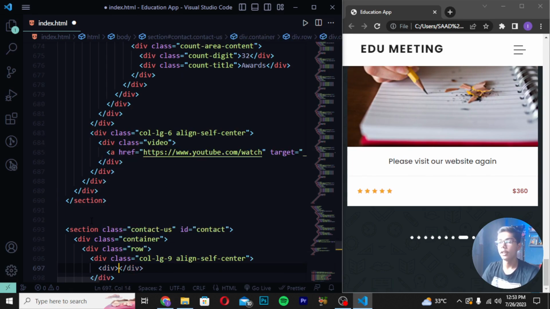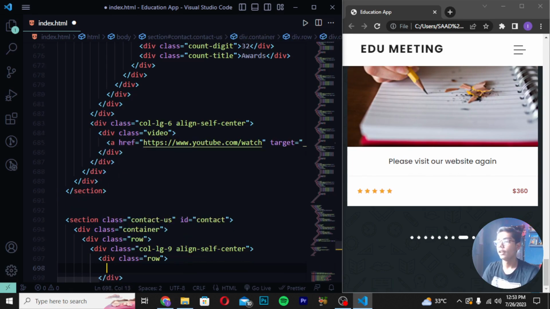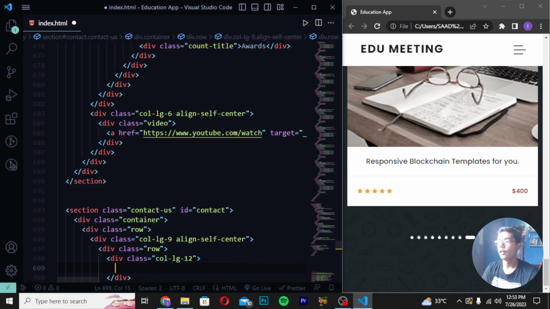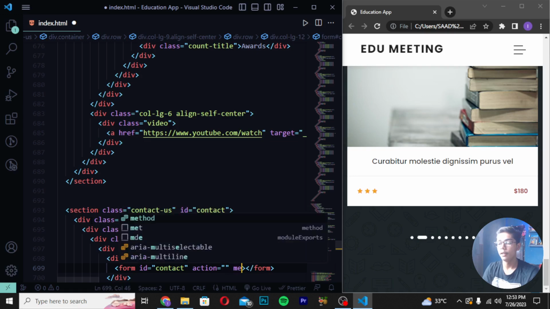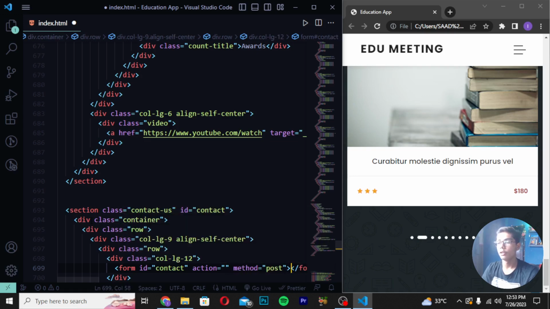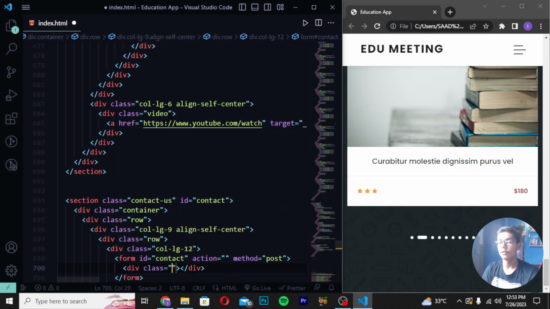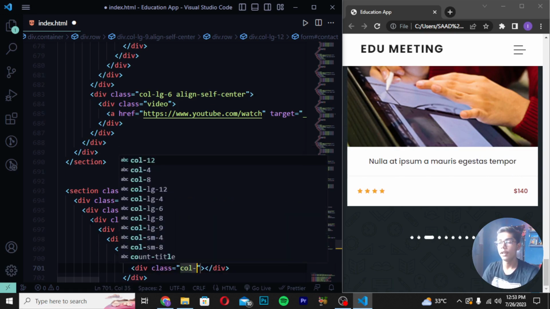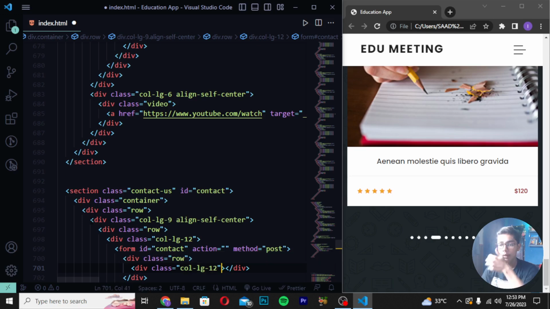Then you have to now just write here div class row as well. And write here div class col-lg-12. Now you have to write here form. Remove this section from here and give here ID here. This should be contact. And write here action should be empty. Method post. Now you have to write here div class row. And then write here div class and write col-lg-12.